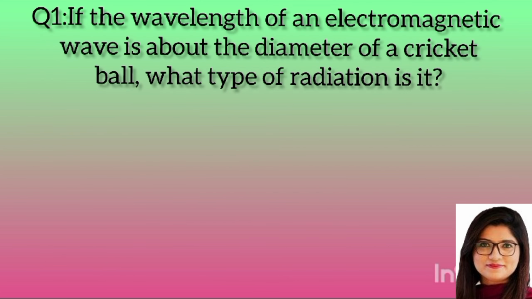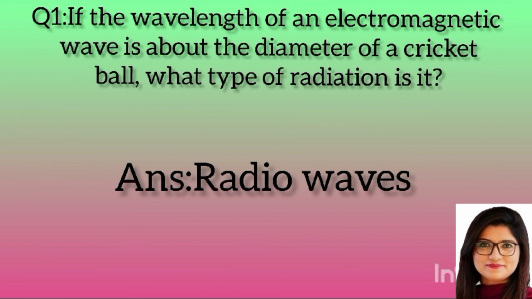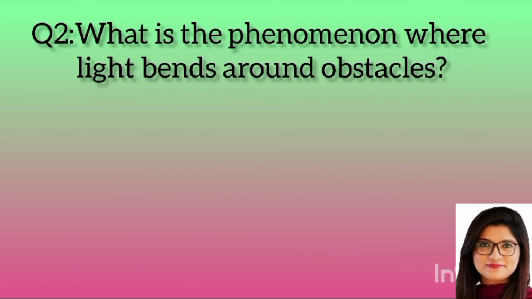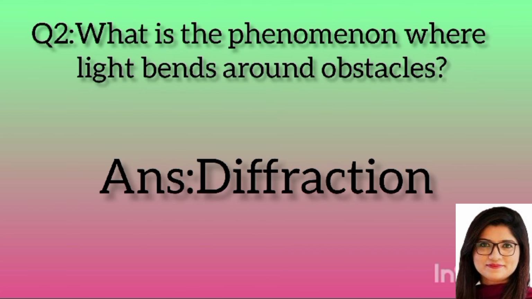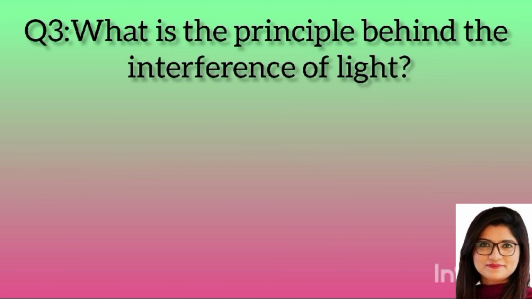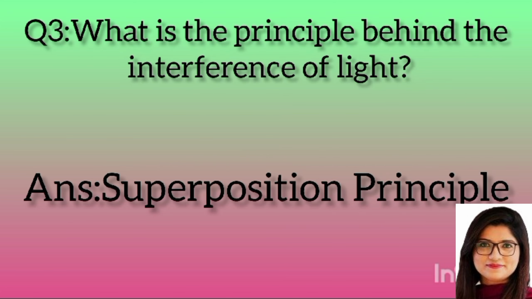Question 1. If the wavelength of electromagnetic waves is about the diameter of a cricket ball, what type of radiation is it? Answer: radio waves. Question 2. What is the phenomenon where light bends around obstacles? Answer: diffraction. Question 3. What is the principle behind the interference of light? Answer: superposition principle.